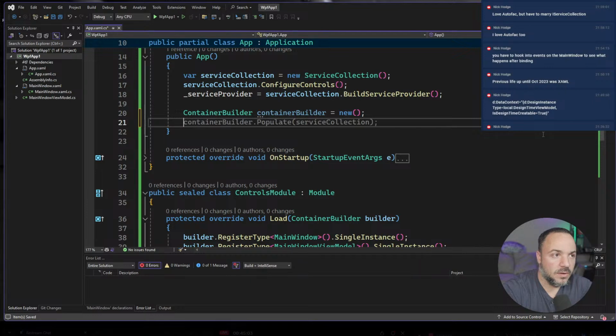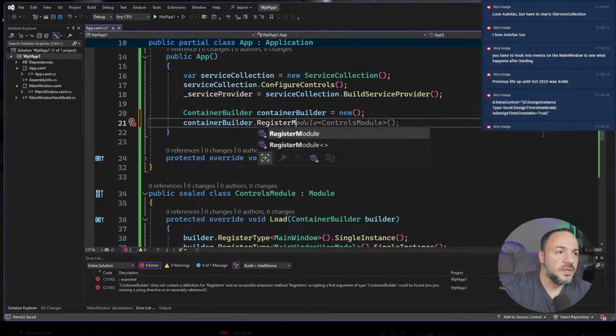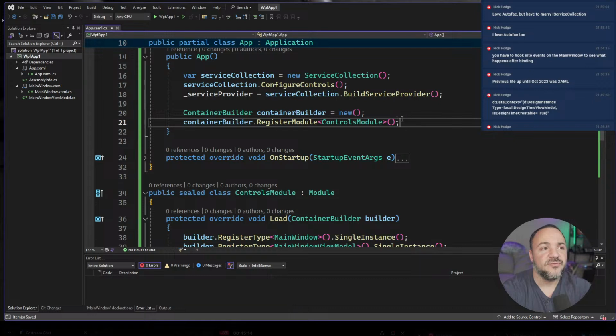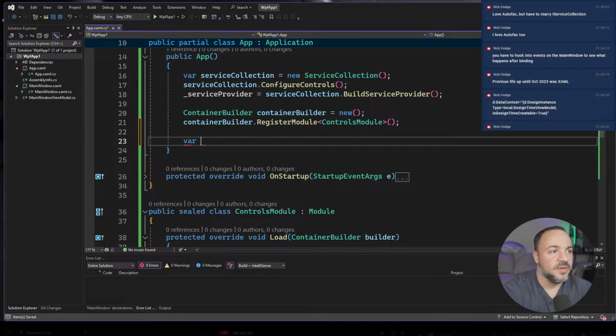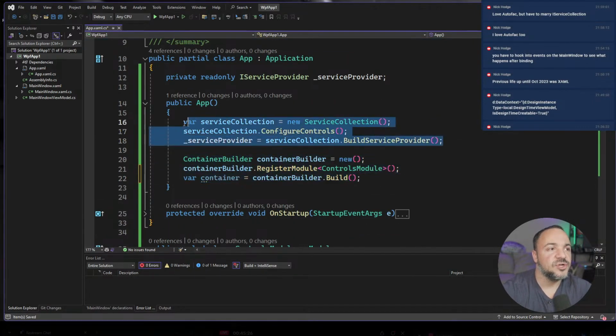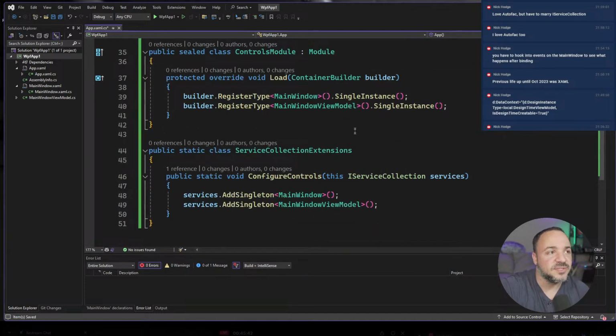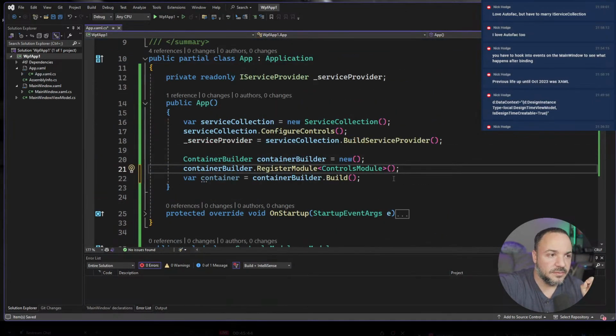And what you could do is this register module. That's what I want. Thanks, Copilot. So you could do this, and you have the exact same problem. And in fact, let me go one step further, because we would end up doing a container, right? So these 3 lines are functionally equivalent to these 3. The service provider that we get from the service collection is basically like the container, IContainer from AutoFac. So same idea. You can see that this code looks almost the same, but here's the big game changer.